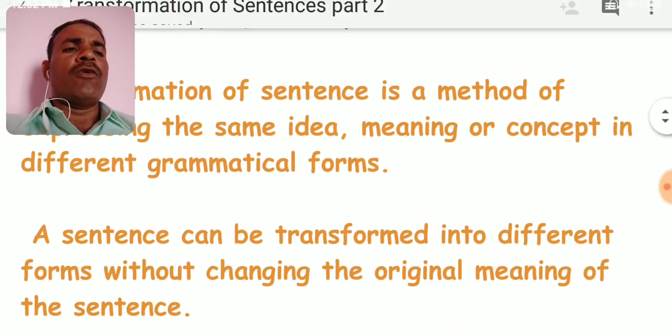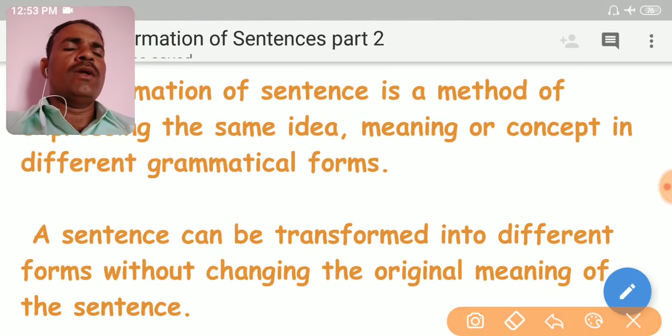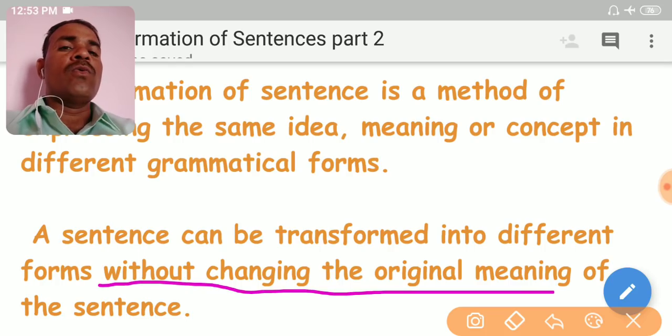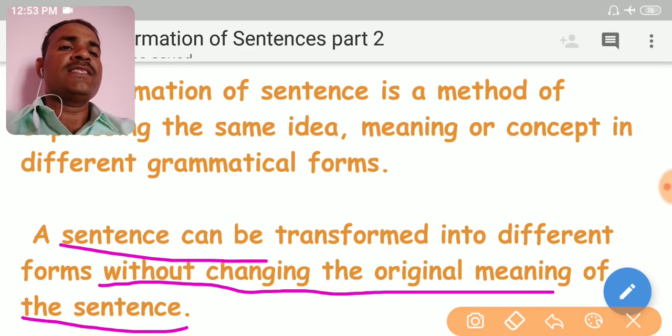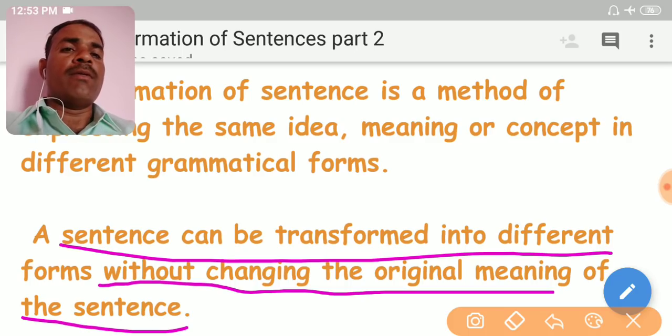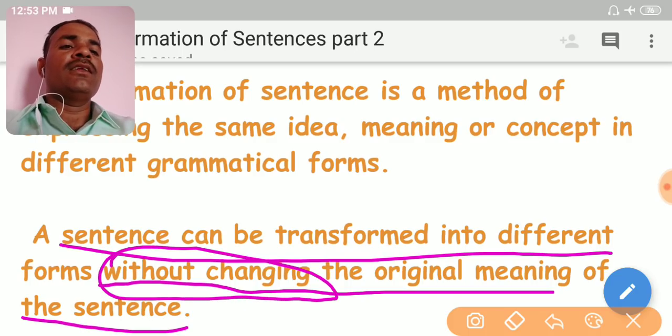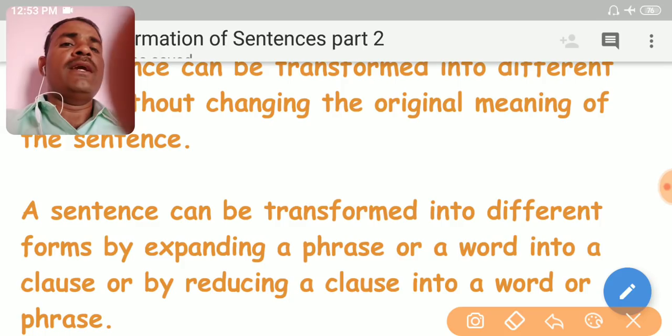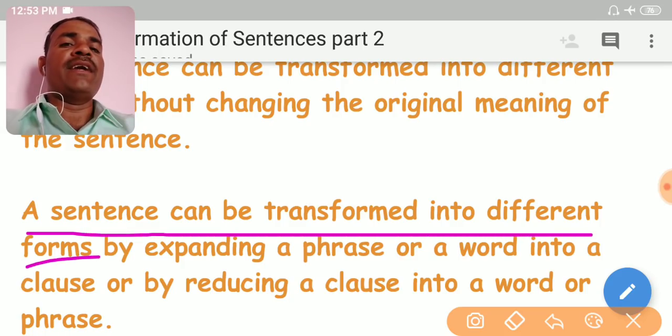See, we must keep in our mind while transforming a sentence from one form to another form, we should not change the original meaning of the sentence. A sentence can be transformed into different forms without changing the original meaning of the sentence, my dear friends. So at the same time, a sentence can be transformed into different forms, especially from simple to complex or complex to compound. So at that time, what must we do?